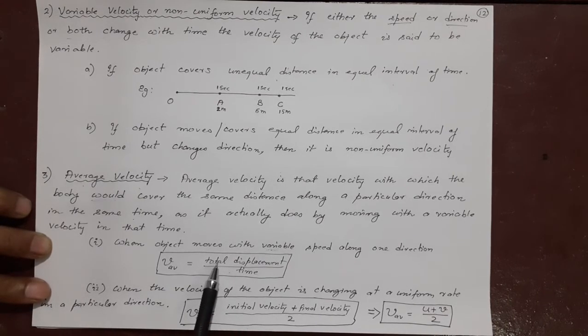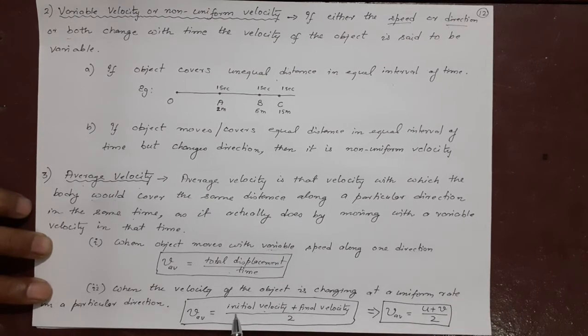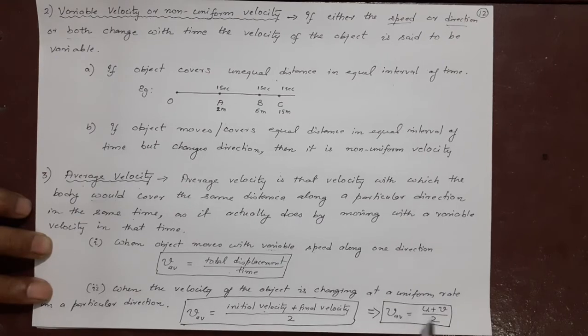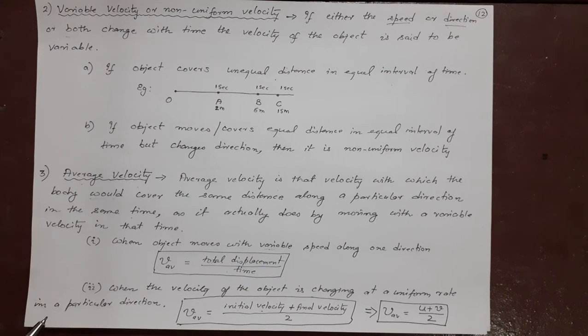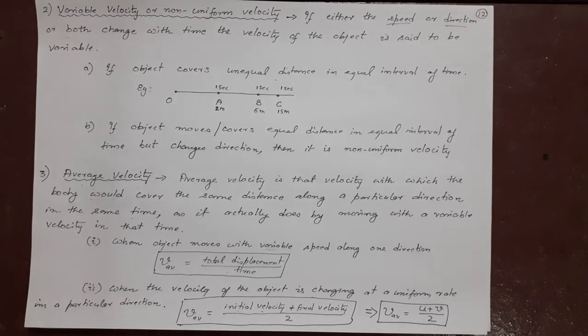There you don't take displacement, but you take initial velocity and final velocity. The starting velocity is denoted by u. Initial velocity is u, plus the final velocity at the end. Those two you take and take the mean. You remember in statistics also you do this in maths. Two values taken, so you divide by 2. So this is the real average velocity. Okay, so this way you use two different formulas. The definition has already been written. The unit is also the same because it is velocity only.